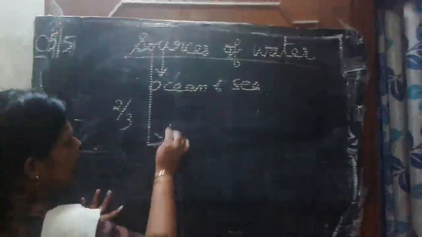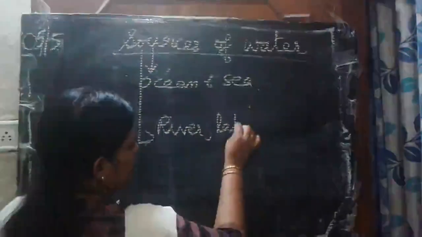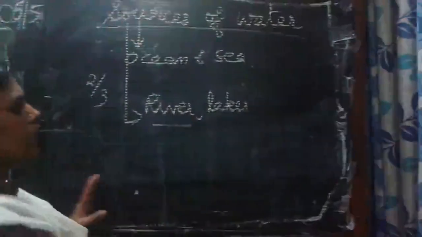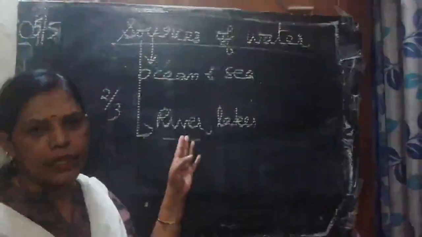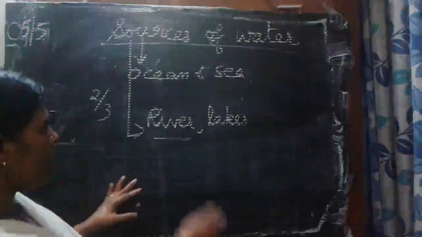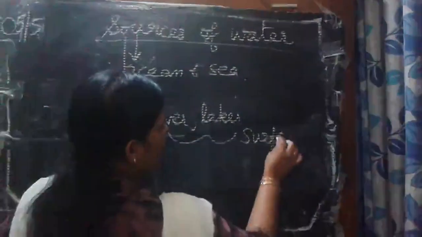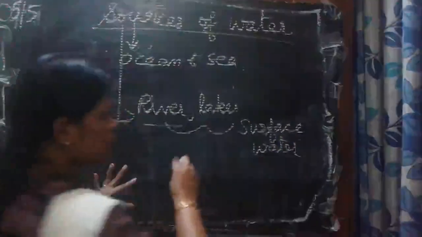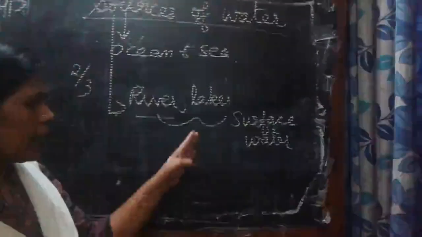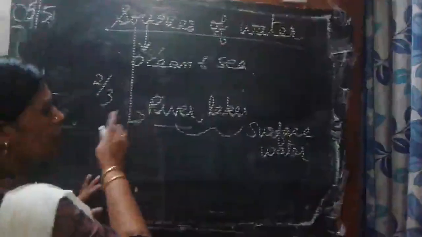And the second source, river and lakes. See, this river water, how is it getting? River water and lakes, these two are surface water, right? Surface water means it is not in the deep form. This surface water is getting from the rain.